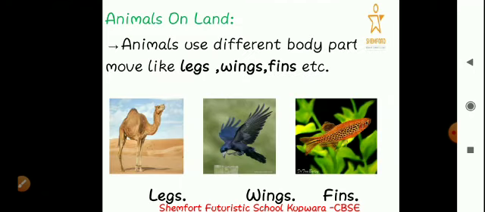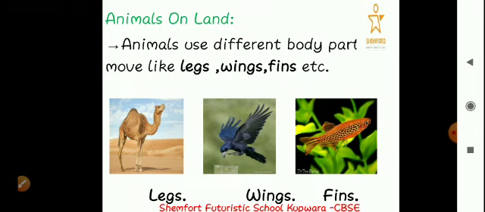Now, animals on land. Now we got to know that animals do move from one place to another. That's very correct. Okay, we got the reasons for that, that they move for food, for shelter, for water, etc. But now the question arises, which part of the body helps them to move from one place to another? If I talk about myself, I am a human. If you talk about yourself, you also are human. So which body part helps you to move from one place to another? If you have to get outside your house, if you have to go to school, if you have to go to some other places, you go with the help of which body part? What is that body part?